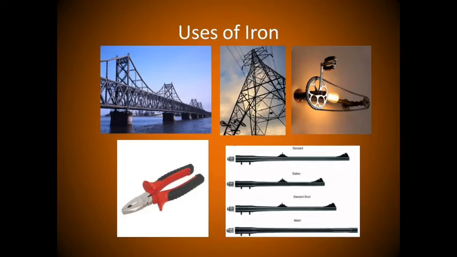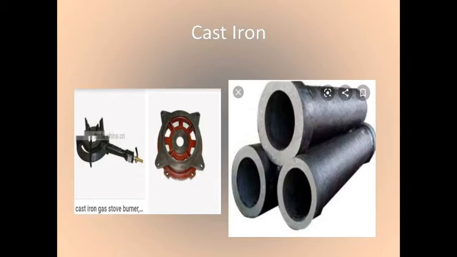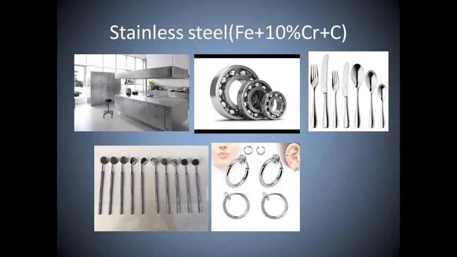Now we are going to see the uses of iron. Iron alloys are used in bridges, electricity pylons, bicycle chains, cutting tools and rifle barrels. Cast iron is used in the making of pipes, valves and pump stoves, and iron is also used to produce magnets.